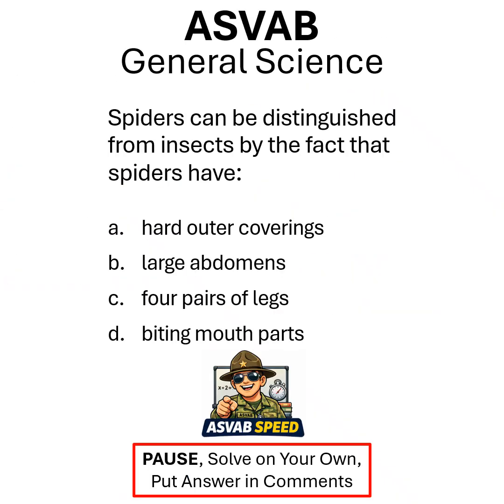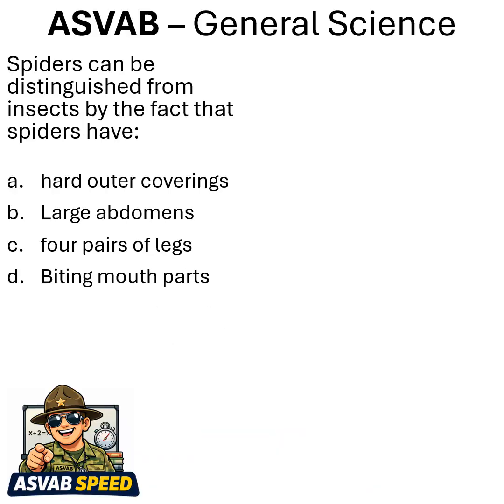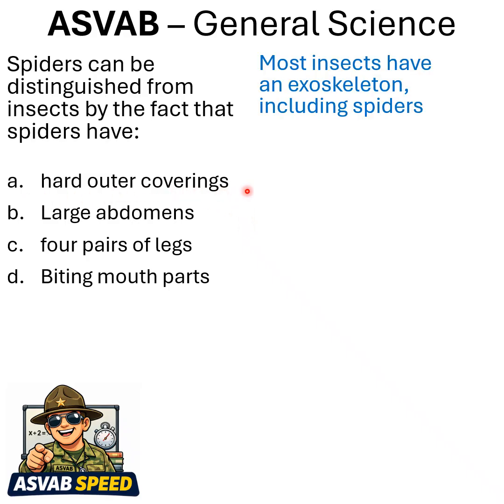General science. Spiders can be distinguished from insects by the fact that spiders have what? Remember to pause, solve on your own, put answer in comments. Let's begin. Now this should be an easy one, but let's do our due diligence and learn something today. Hard outer coverings? Well, that's an exoskeleton. Most insects, including spiders, have an exoskeleton.